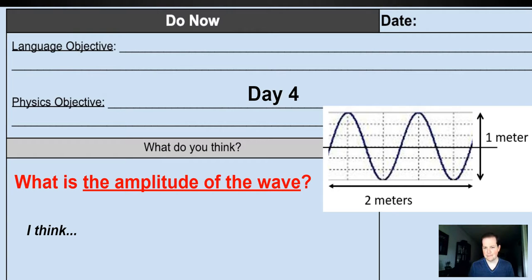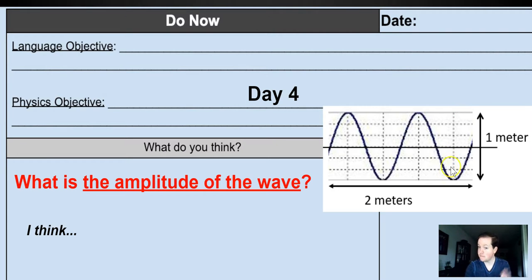I think the amplitude of the wave is about 0.5. 0.5, half, 1/2. Amplitude is how tall the wave is. From the bottom all the way to the top, is that amplitude? No, that is not amplitude.